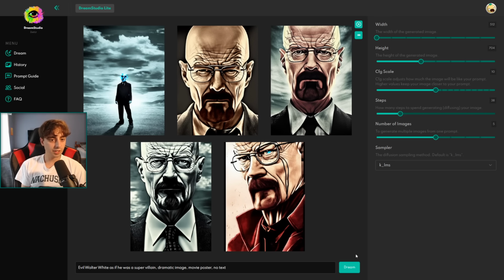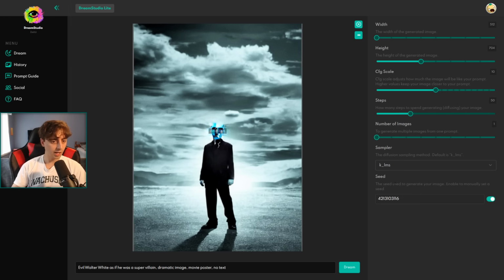Wow, these are very, very interesting indeed. Okay, a lot of these are very similar here. We've got like this evil Walter White stuff. These are all really fantastic, I have to say. Man, Dream Studio, aka Stable Diffusion, does very, very good characters. I like this idea, although we didn't have enough steps or maybe not enough CFG scale to get Walt's face in here.